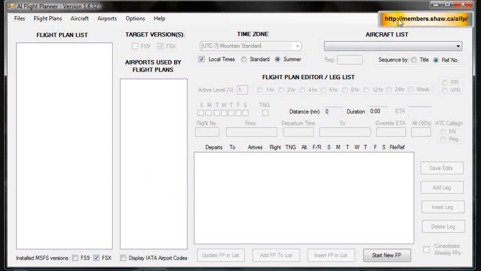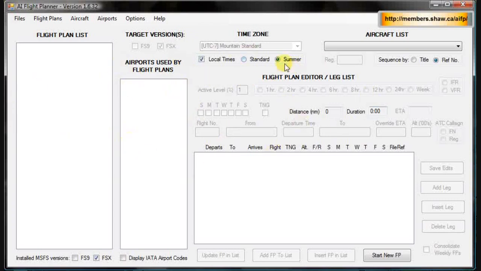I'll leave this up for the whole video so you can reference that website whenever you want. On the left side of that web page, there'll be a link that says Download AI Flight Planner. Go ahead and click that, download it and install it, extract it, whatever you have to do, and then run it. When you do, you'll get the page.